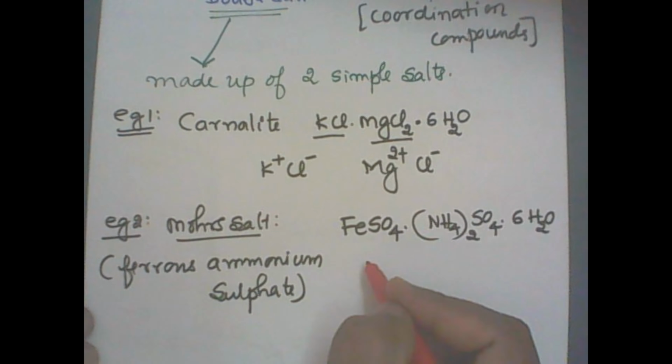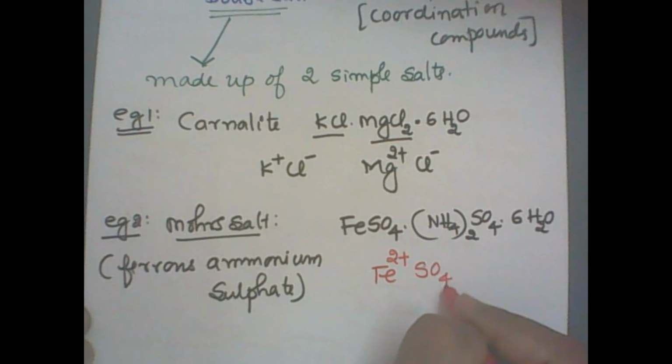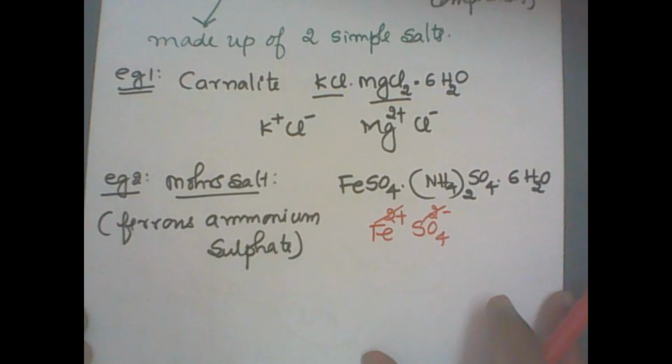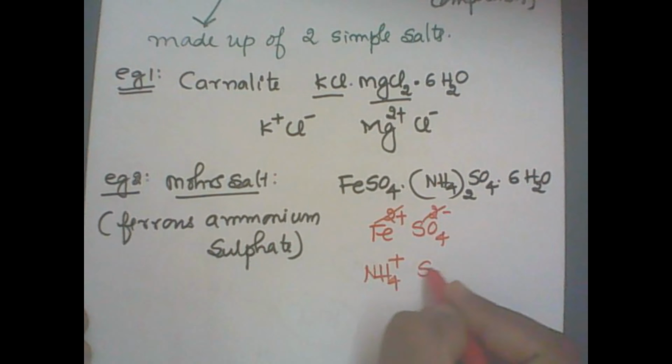Ferrous ammonium sulfate stands for ferrous sulfate, ammonium sulfate. Clear? Now, I'll give the valencies also. Ferrous Fe2 plus, sulfate SO4 2 minus, plus 2 minus 2 get cancelled. Therefore, we write FeSO4. Next one, ammonium sulfate: ammonium NH4 plus, sulfate SO4 2 minus, plus 1, minus 2. So cross multiply, ammonium twice, SO4.